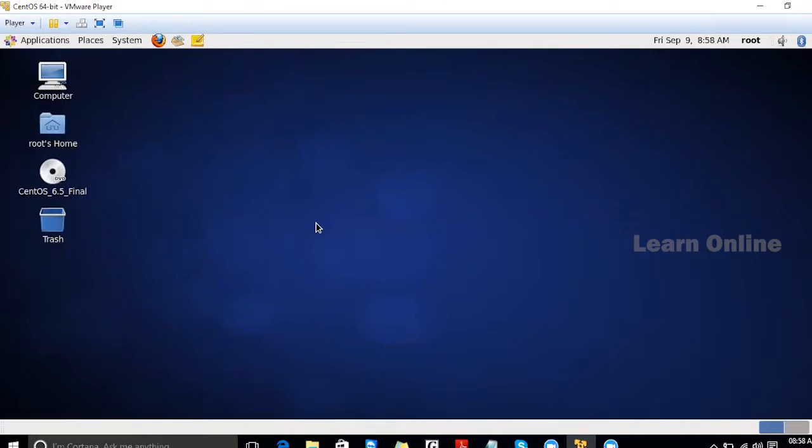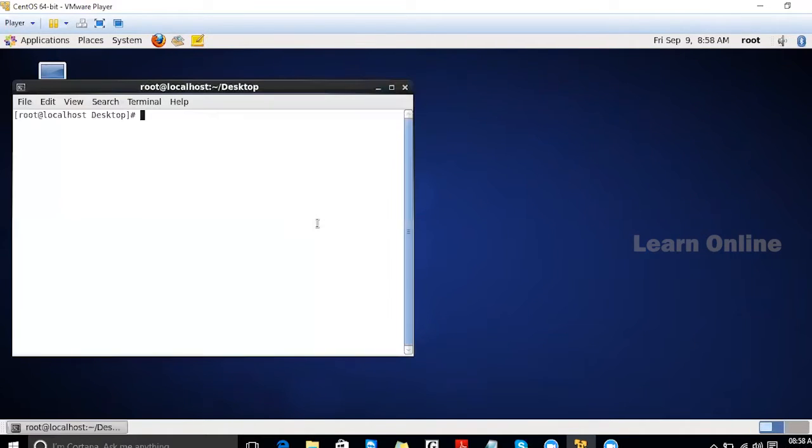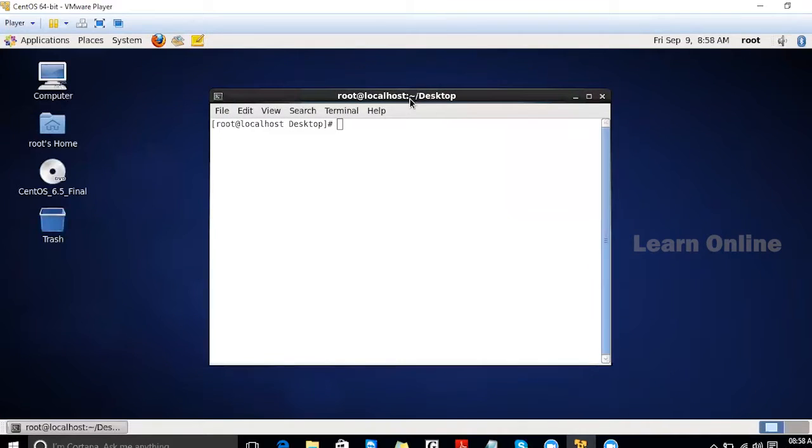So after this concept, we need to discuss LVMs. So let's start with the introduction. What is LVM? You heard about this LVM, right? LVM here means Logical Volume Manager.